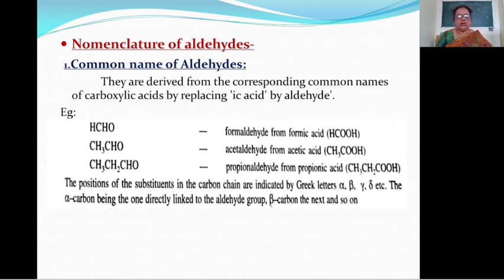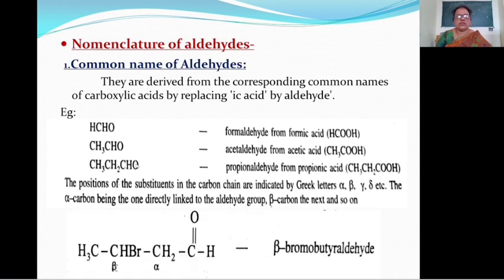Then here the position of the substituent in the carbon chain is indicated by Greek letters alpha, beta, gamma and delta. See this compound here, CH3, CH, Br, CH2, CHO. In this case, the position of the substituent in the carbon chain is indicated by the Greek letters alpha, beta and gamma. Here Br is a substituent group. This is attached to this carbon chain. Then in case of common system, the Greek letters alpha, beta, gamma are used.